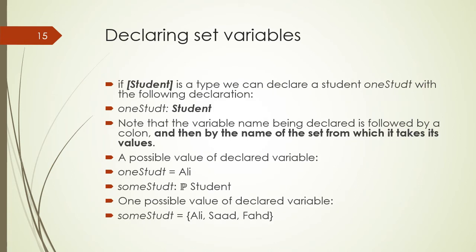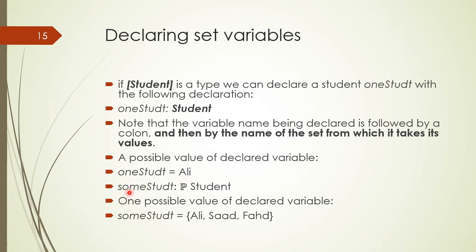Now we consider again the example where we declared a variable one student on the type student, and the type student is a set of all students, and the variable one student is declared on the set student from which it takes its values. Therefore, one student is a single valued variable, and one possible value of the variable one student is Ali.